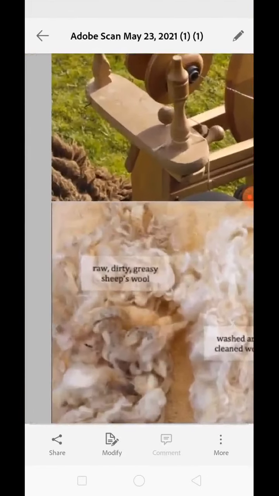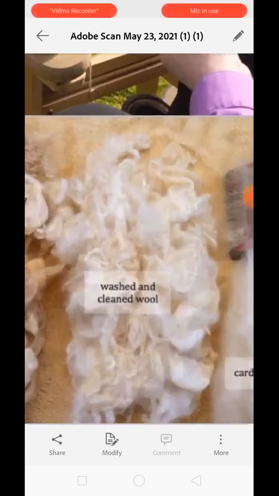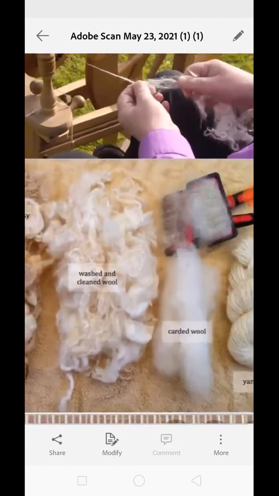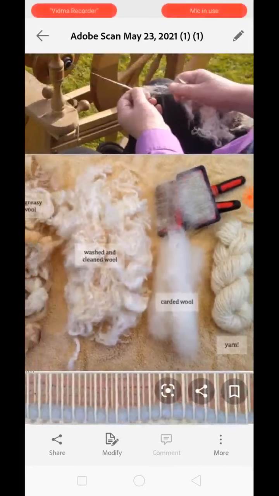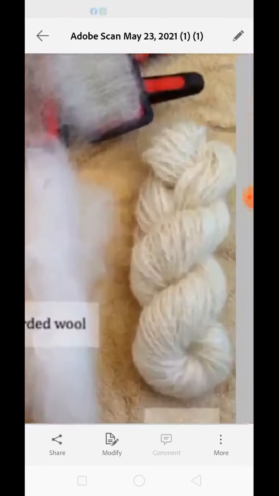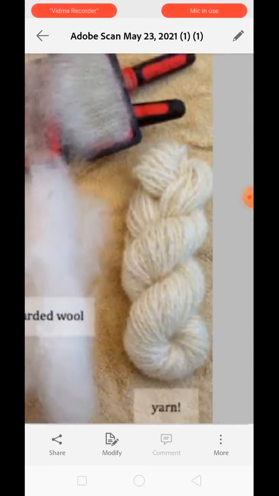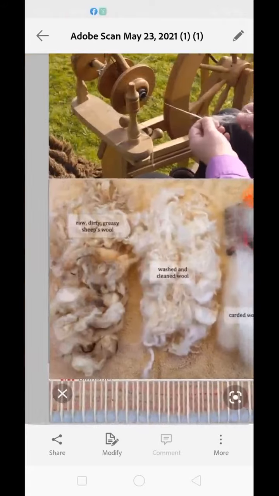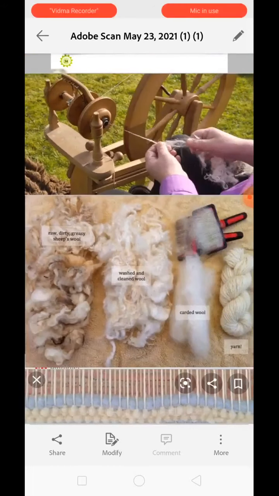See over here, this is the raw, dirty and greasy hair. After scouring, it gets clean like this. Then it gets carded and looks like fluffy wool. You can see, after that they are spun together to form this yarn. See, all the types of wool are given over here, the look after the processing.